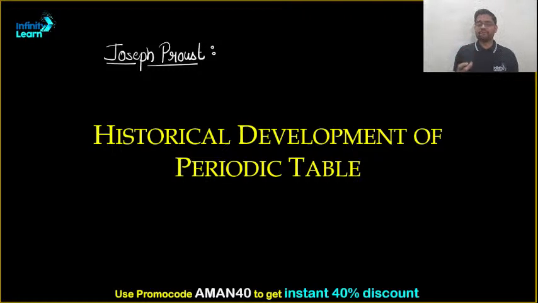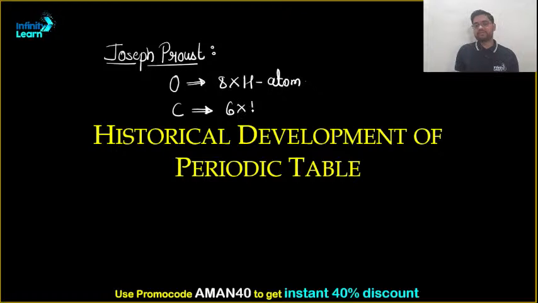For example, if I talk about oxygen, oxygen is made up of 8 hydrogen atoms. Just to give you an example, carbon is made up of 6 hydrogen atoms. So 6 hydrogen atoms combine to give you carbon, 8 hydrogen atoms combine to give you what? Oxygen.